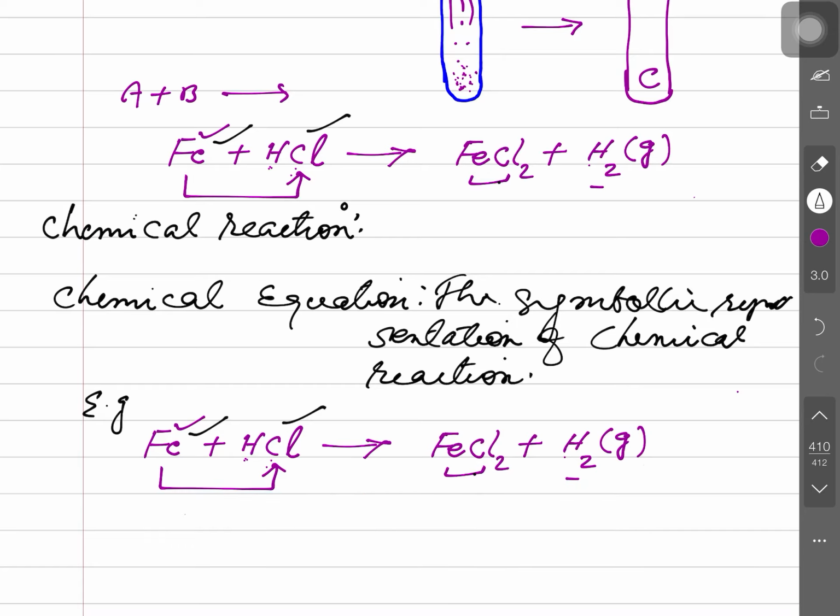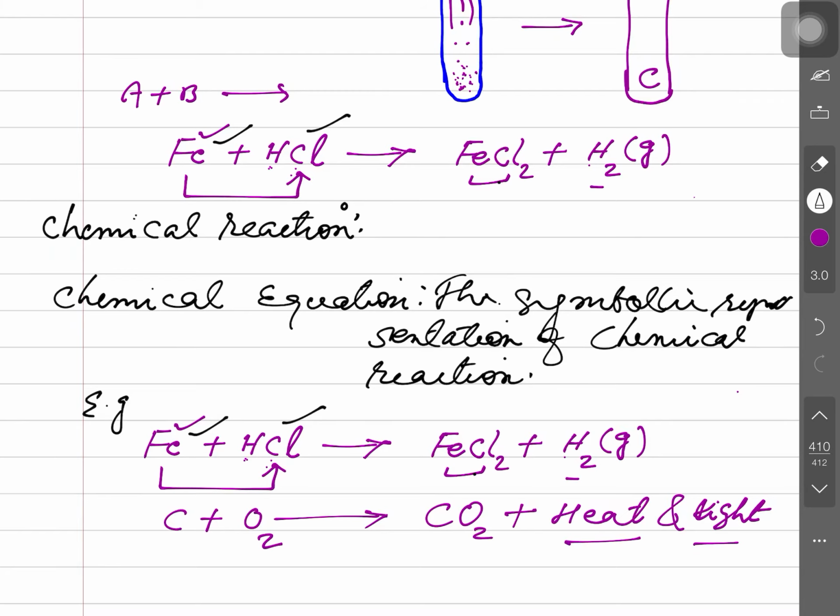Some more I am telling you. Carbon, or anything else made up of carbon that you take in your practical life and burn in the air. When I say burns in air, anything burned in air actually combines with oxygen. So carbon, when it comes in contact with oxygen, gives you carbon dioxide with the liberation of heat and light. This is the involvement of energy, both heat and light.